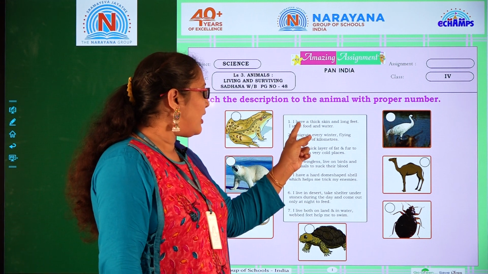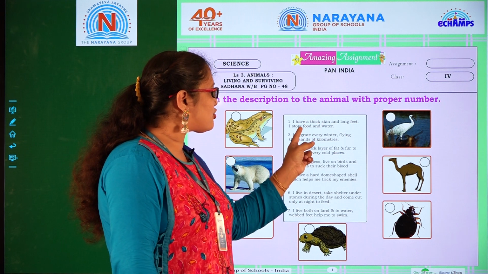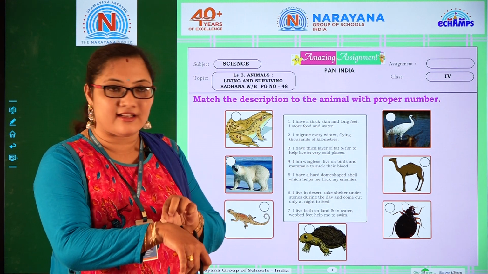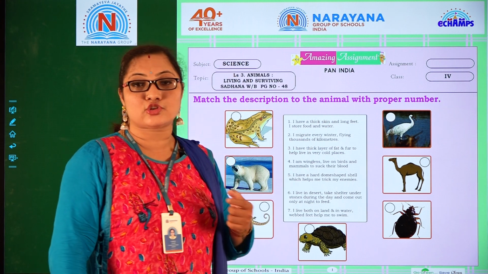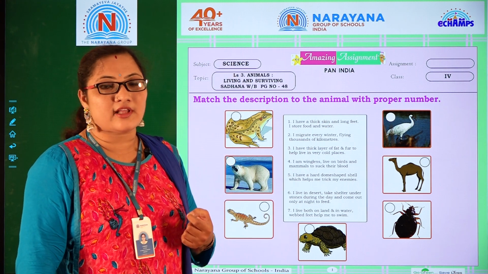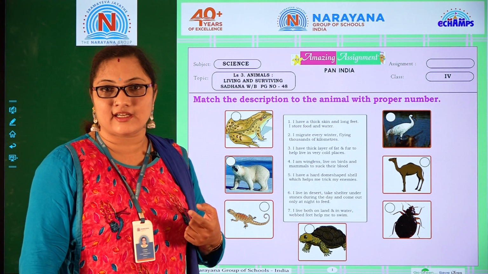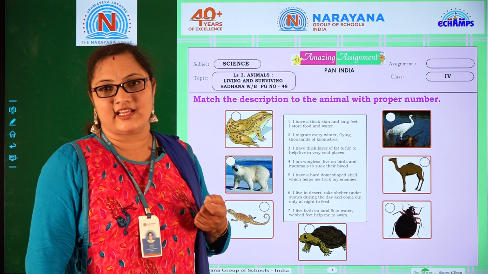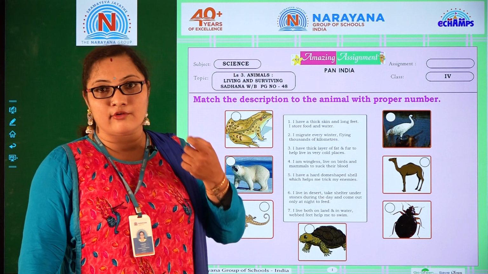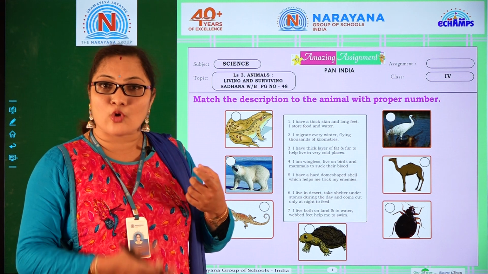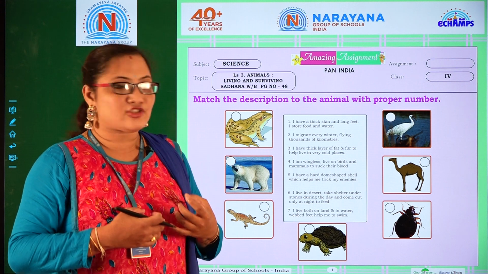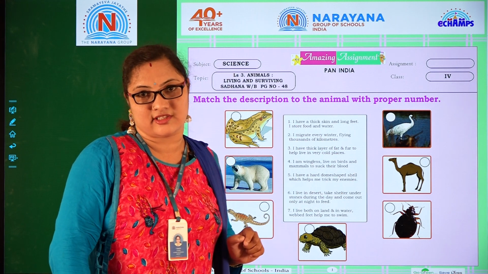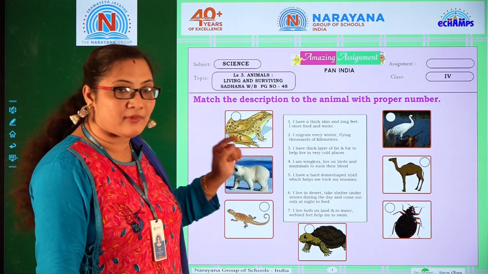Okay, I have a thick skin and long feet. I store food and water. So what is that animal which has a thick skin and long feet and stores food and water? That is the camel, because camels live in the desert where we don't find water for a long time. Even in the desert it can't always find food. That is the reason the camel stores the food it takes. So what is the first question's answer? Which animal is apt for that question? None other than the camel.